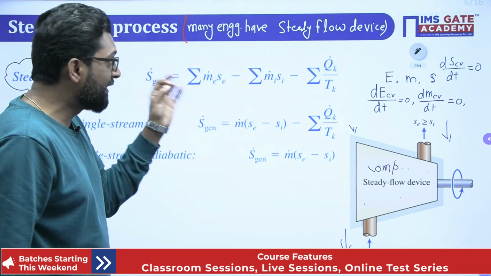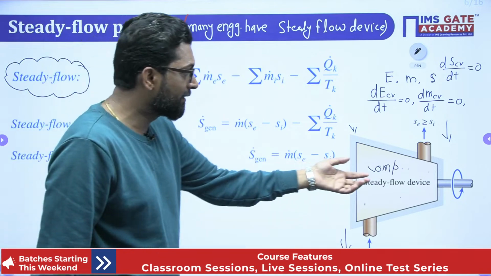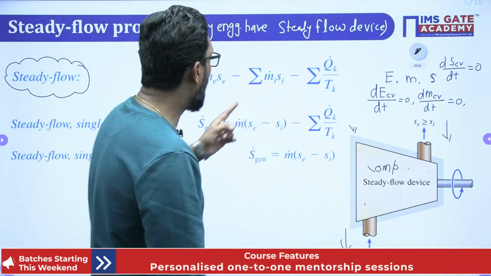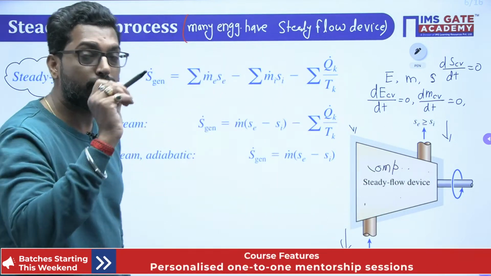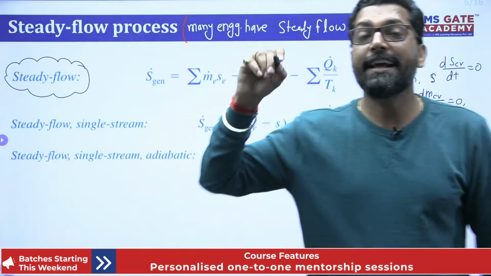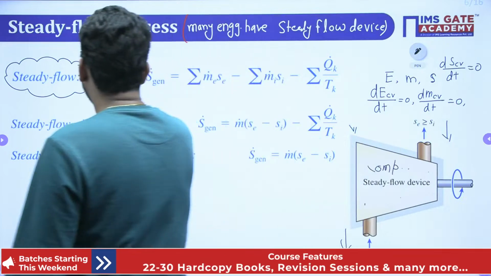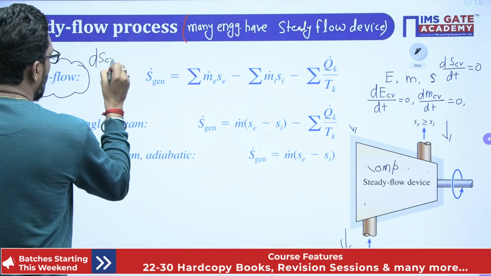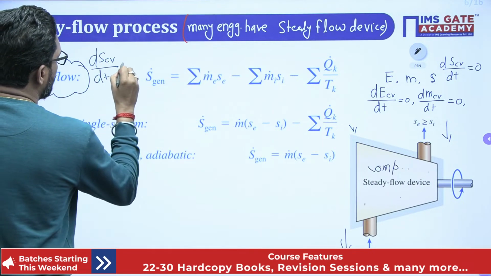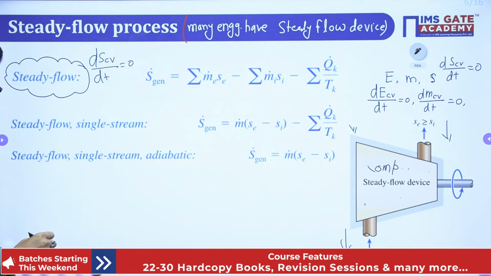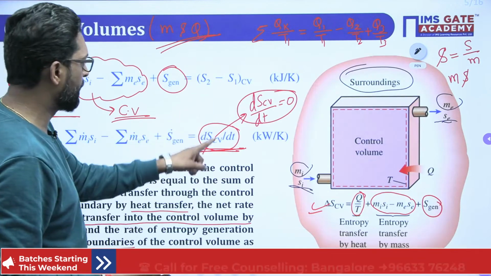So my dear, once you have to find the entropy balance, you always apply the rate basis. Why? Because in steady flow, dm_CV by dt and dS_CV by dt are 0.